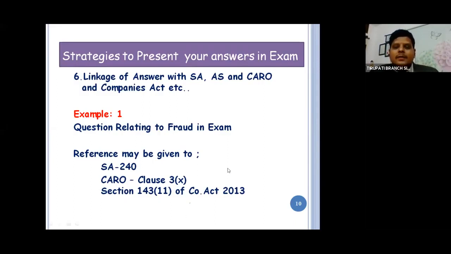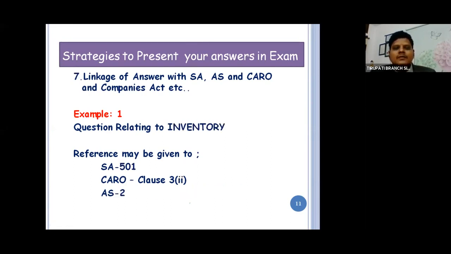Let us take one more example. Example number 2: a question given in the examination related to inventory. Reference may be given to SA 501. What is SA 501? Audit evidence, specific considerations for selected items. What are the specific items?